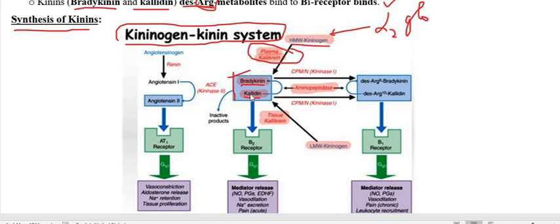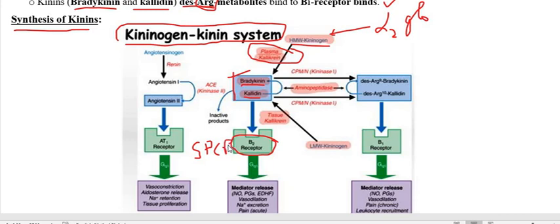Kallidin may get converted into bradykinin in the presence of the enzyme aminopeptidase, and these two kinins, bradykinin and kallidin, are going to act on the B2 receptor, and this B2 receptor is a G protein coupled receptor.